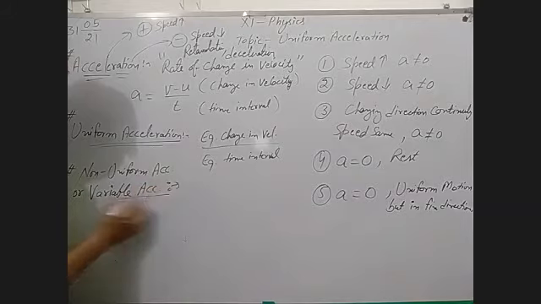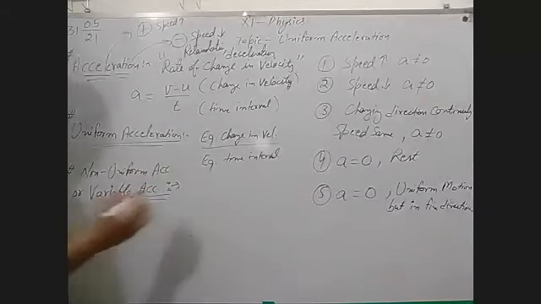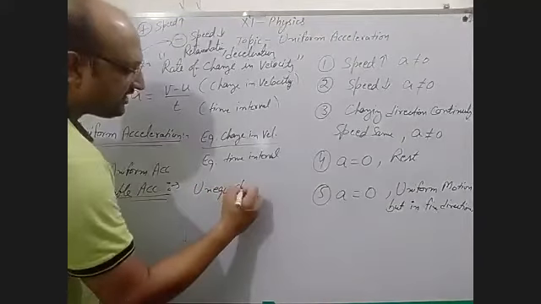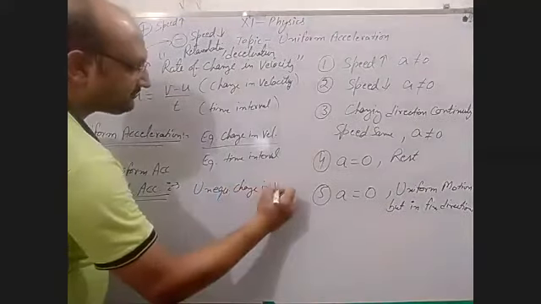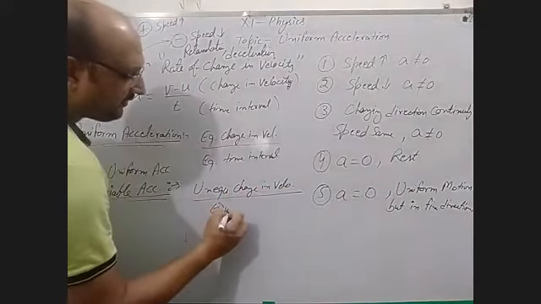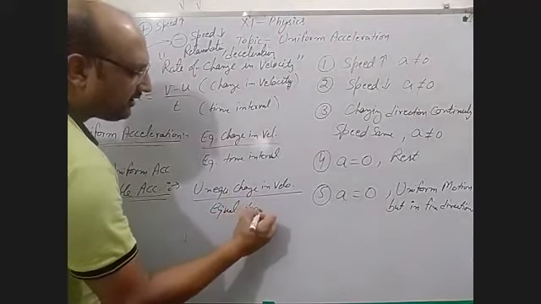Now, what is the definition for this? You can write unequal change in velocity in equal interval of time.